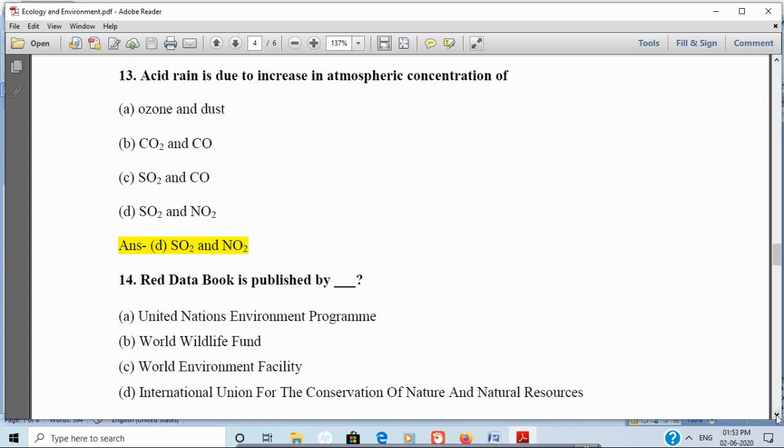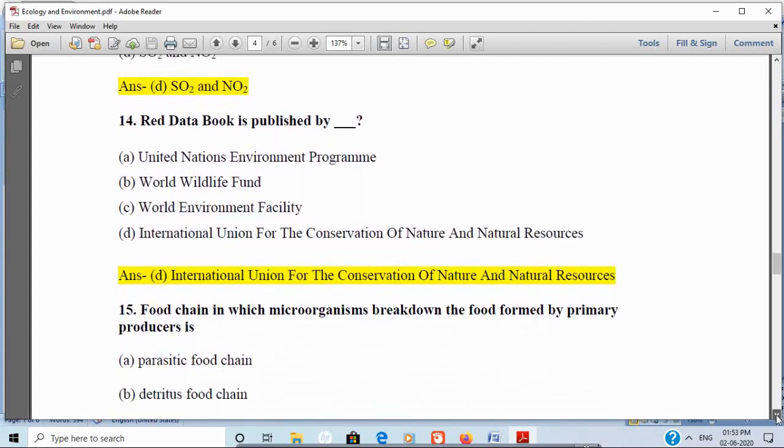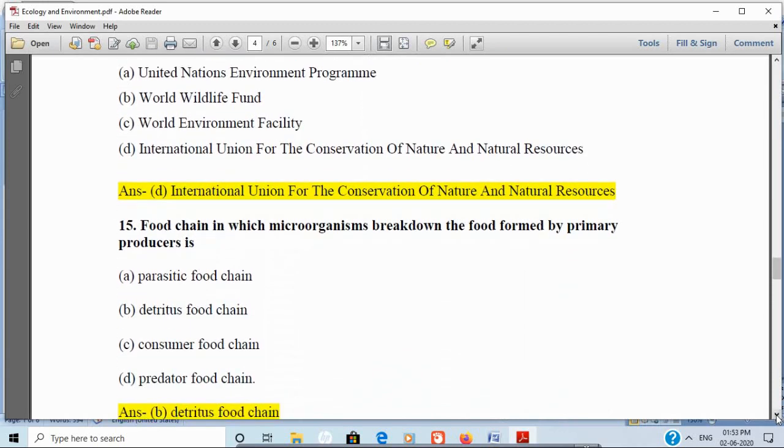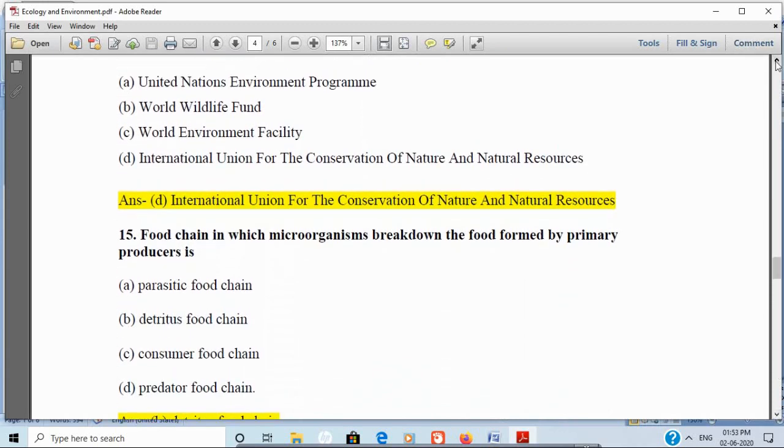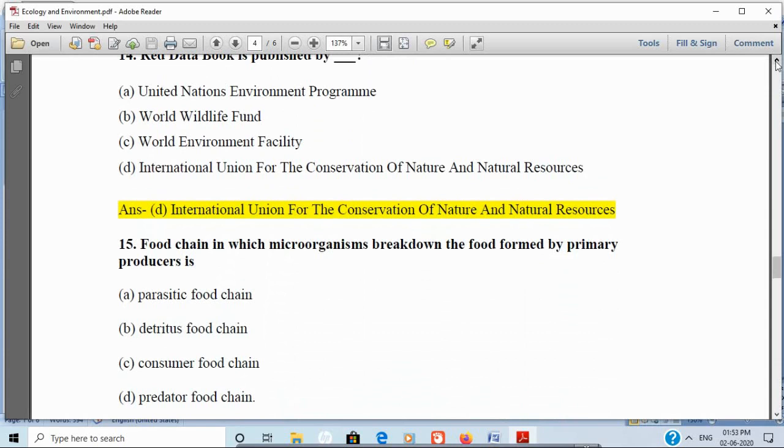Next question is, the food chain in which microorganisms break down the food formed by primary producers is parasitic food chain, detritus food chain, consumer food chain, or predator food chain. And the correct answer is detritus food chain.